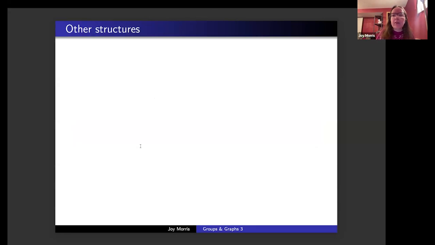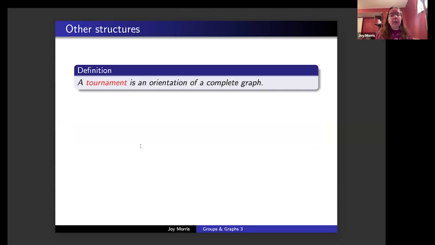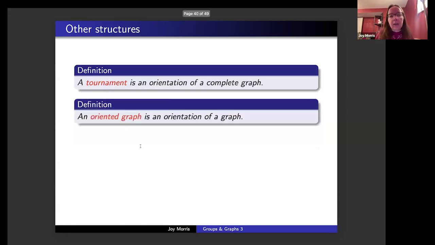But let's talk about some other structures that people have studied similar problems on. So a tournament is an orientation of a complete graph. And in some cases, of course, we can make a tournament a Cayley graph. An oriented graph is an orientation of a graph. And so this is a special kind of directed graph where we don't have any digons between vertices. Any connection between 2 vertices goes in only one direction.